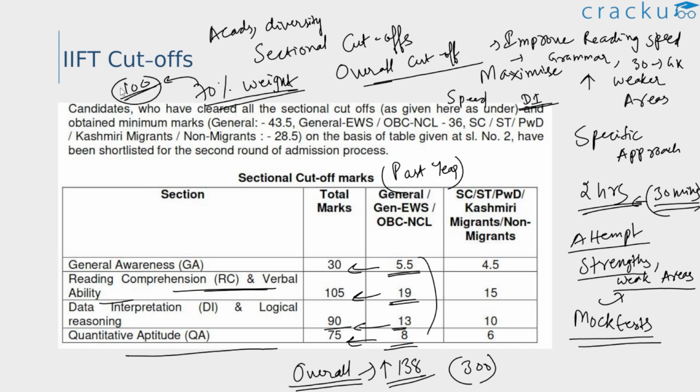And also out of this composite score of 100, candidates with a composite score of 43.5 were shortlisted for the further admission rounds. And this is for the general category. Similarly, for other categories, these are the composite scores that were required, and based on these scores, candidates were selected for stage 2 of the selection process, that is the group discussion and the personal interview process. So even though your academics are poor, if you perform very well in the IIFT exam, you definitely have a chance of getting an interview call, and hence make sure you maximize your score in the IIFT entrance exam.